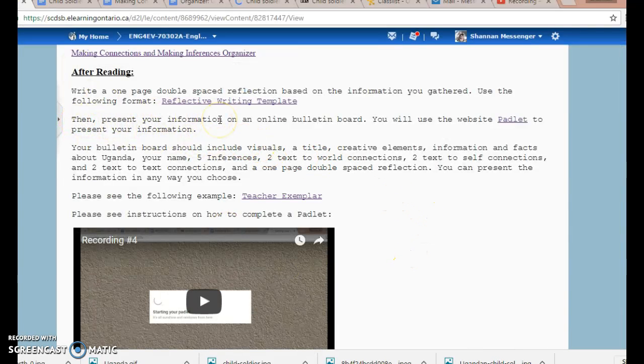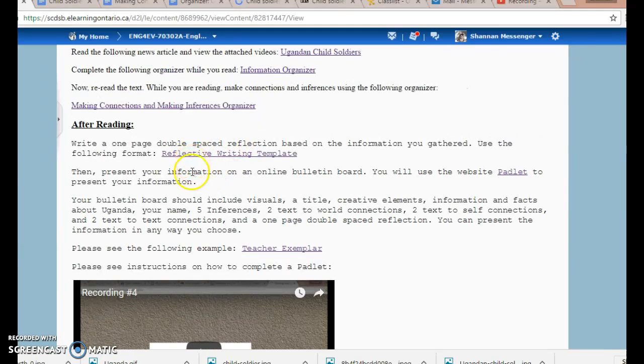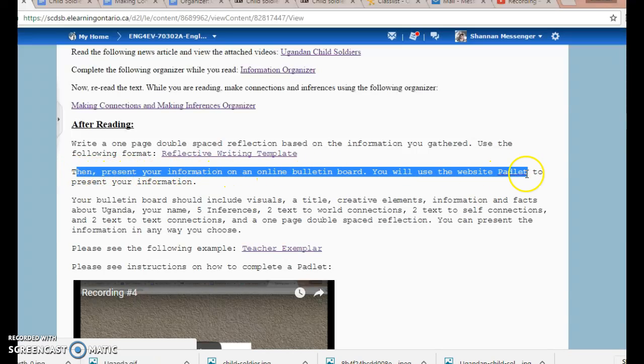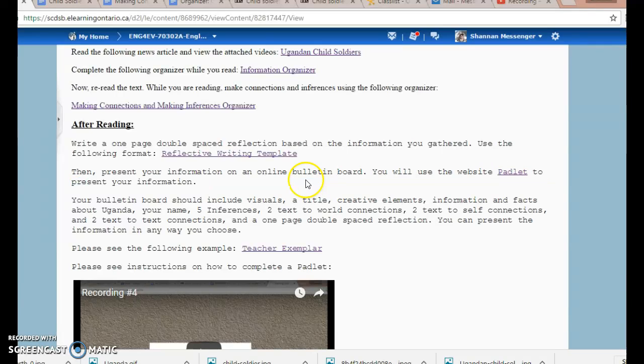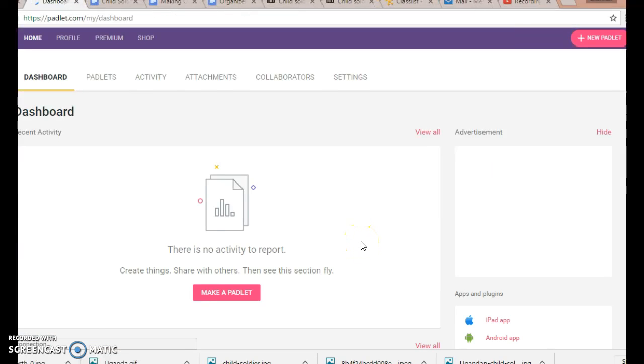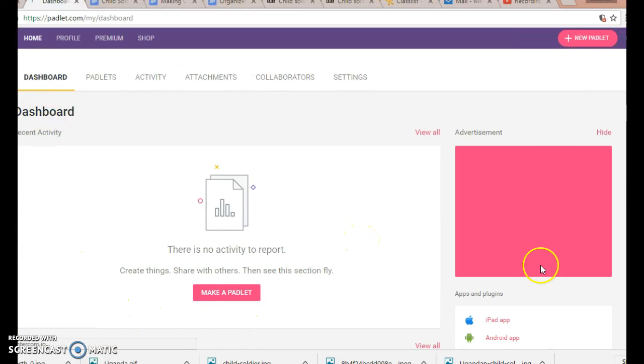Once you're finished gathering all your information, filling out all your templates, and writing your reflection, making your inferences and making your connections, then you will present your information on an online bulletin board. You will use the website Padlet to present this information. So this is the website Padlet.